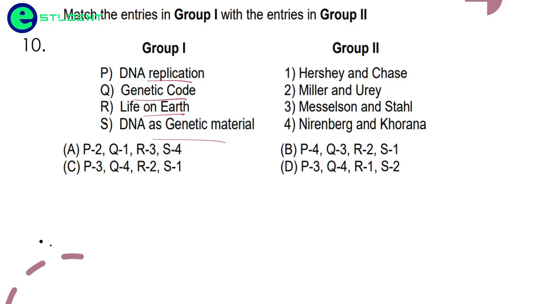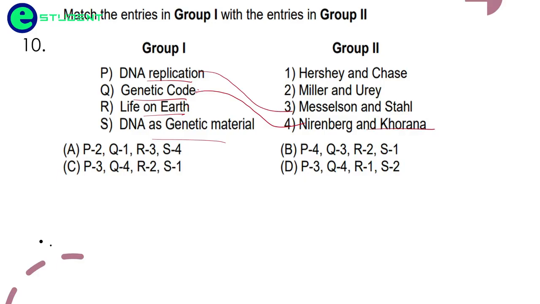So DNA replication was shown by Meselson and Stahl, where they radioactively labeled DNA, replicated it, and showed that DNA replicates in a semi-conservative manner. The genetic code was given by Nirenberg and Khorana.